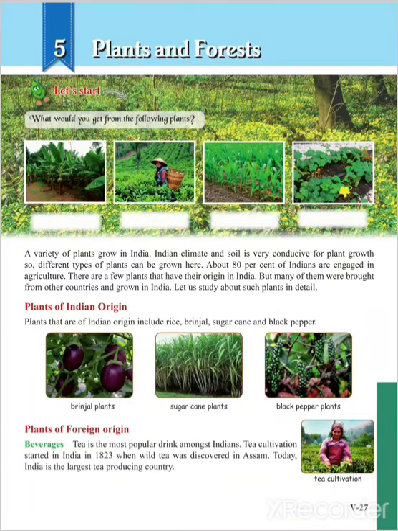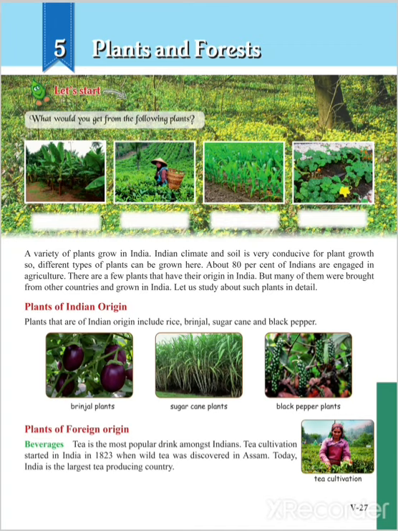Today we are going to see the next lesson, that is plants and forest. As we know, a variety of plants are grown in India. As the Indian climate and soil are favorable for plant growth, different types of plants can be grown here. About 80% of Indians are engaged in agriculture. Now, there are very few plants which originated in India,